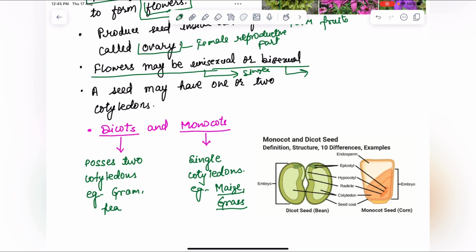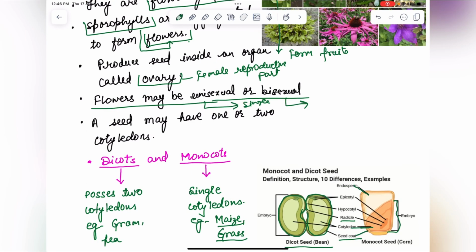See, this is a dicot seed of beans. Two cotyledons, two coverings will be present. And this is a single monocot seed, corn, this is the endosperm, embryo. The outermost covering of the seed is called seed coat. This is cotyledon. This is radicle from where the roots arise. In this video I have explained plant kingdom.